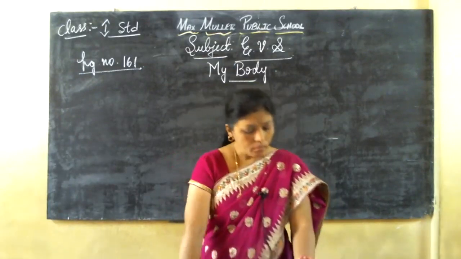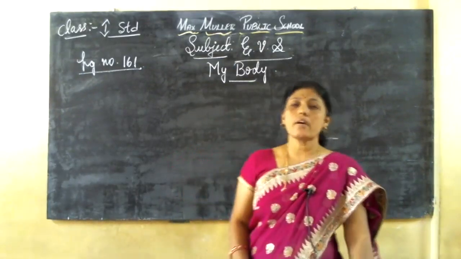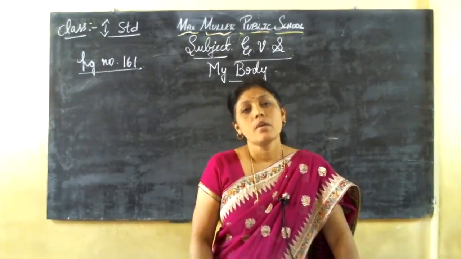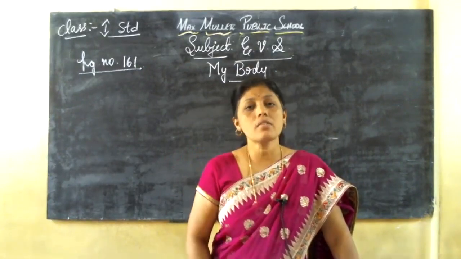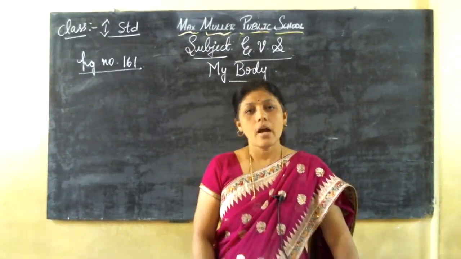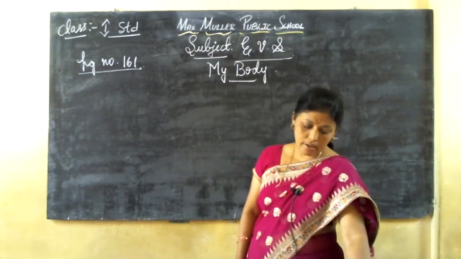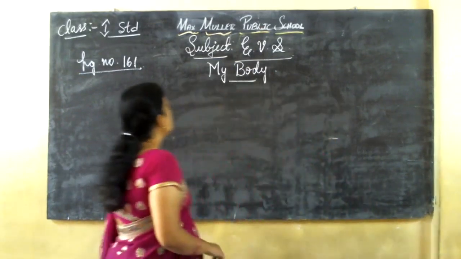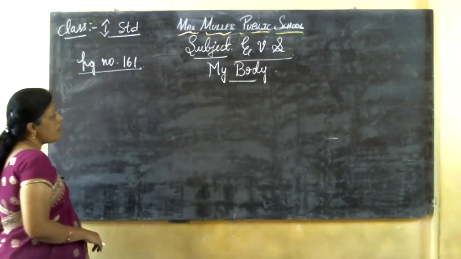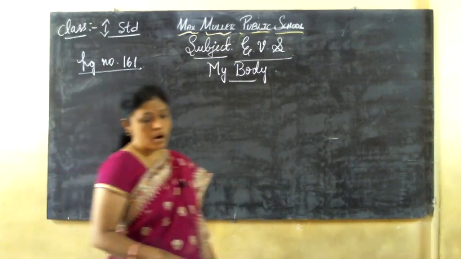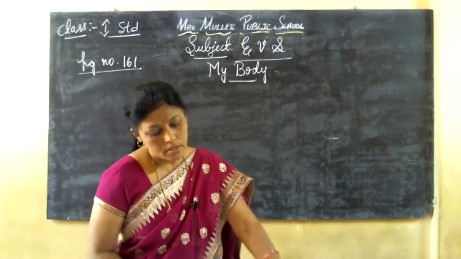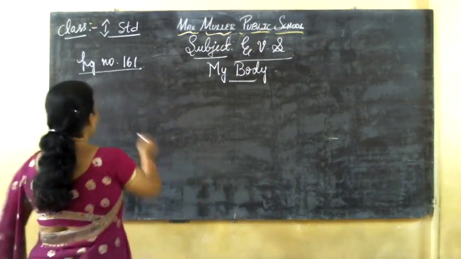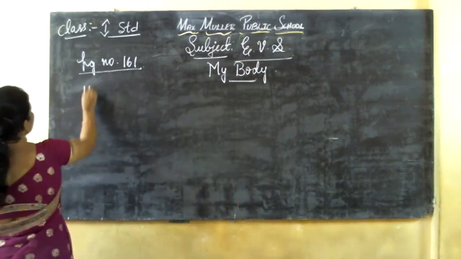See, some parts of our body have pairs and some parts are single. Before that, we will see what all the different body parts are. See, first what will come? Head.